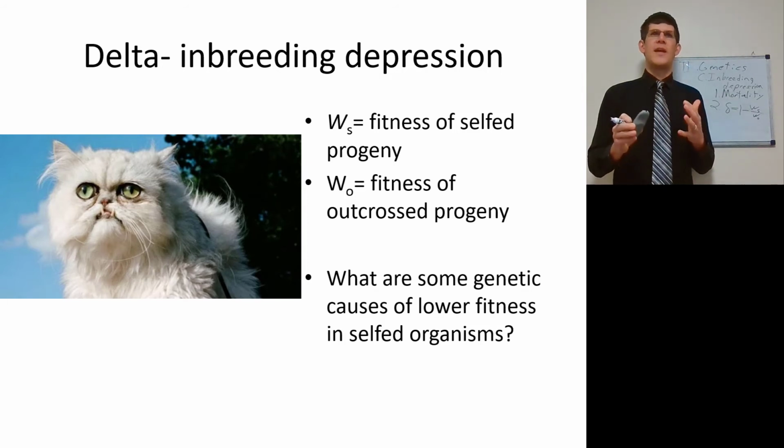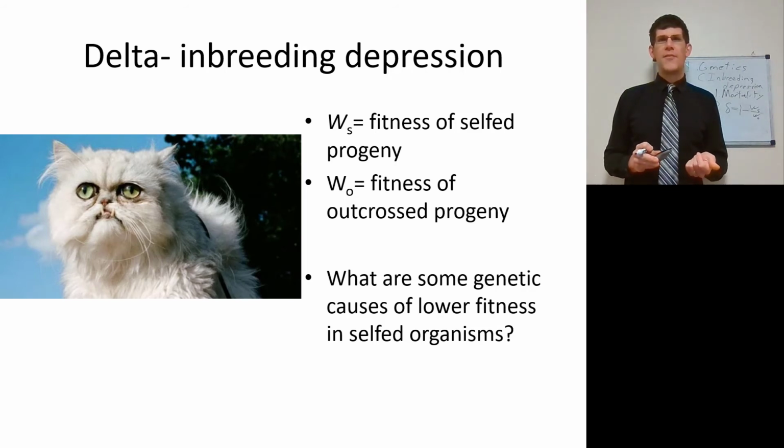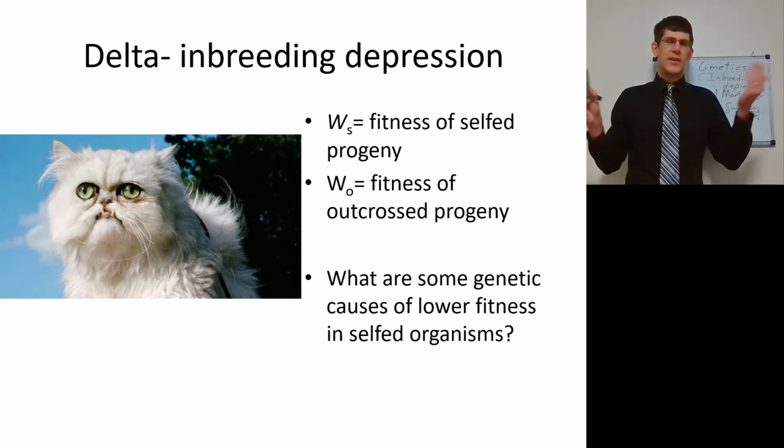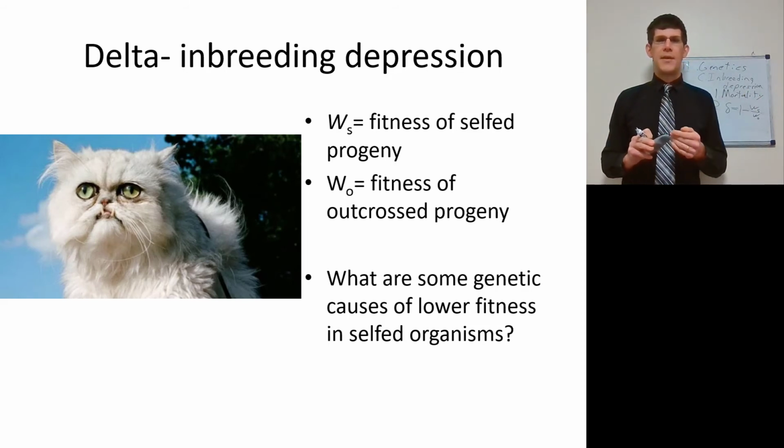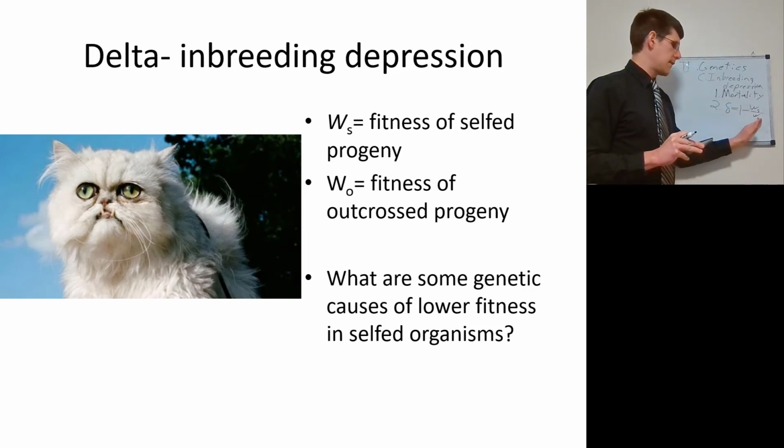So the organisms that have been selfed, so we take this cat and mate it to its sister, and we're going to look at the fitness of the kittens that come from that horrific cross. If the fitness there is lower than the fitness of your standard outcrossed cat, your standard run-of-the-mill barn tabby, then we're going to be able to calculate fitnesses and take 1 minus that number right there and get delta.